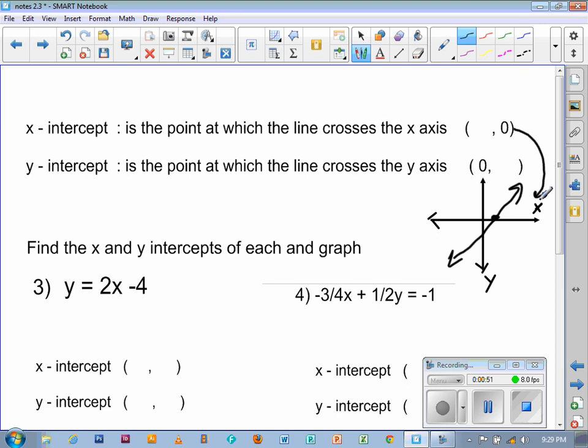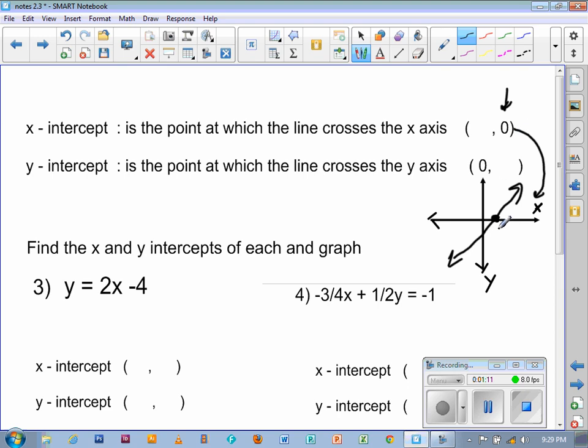Now, if I don't know what that point is, I can make some assumptions. First of all, since the point is right on the x-axis, we can assume that the y-coordinate has to be 0. Again, if it hits the x-axis, the y-coordinate must be 0.